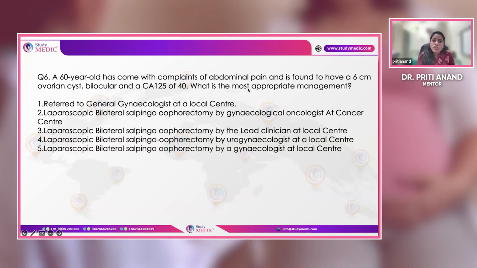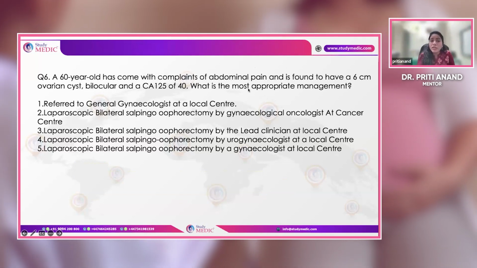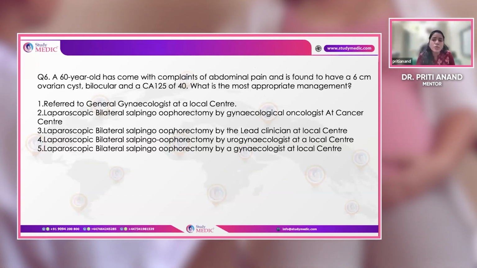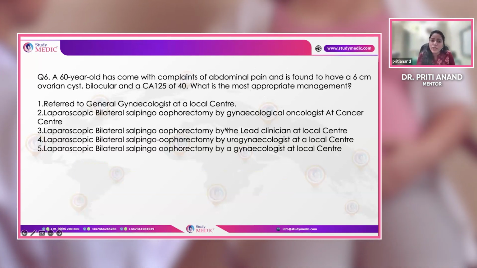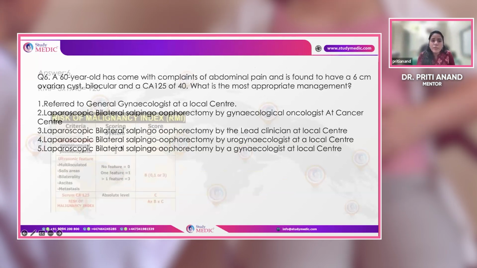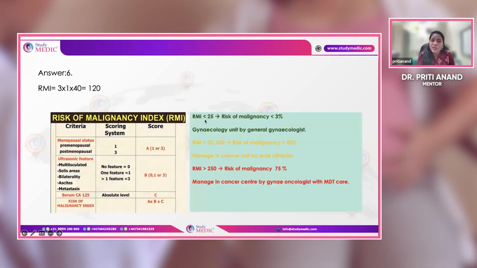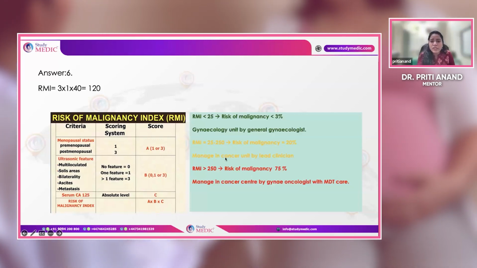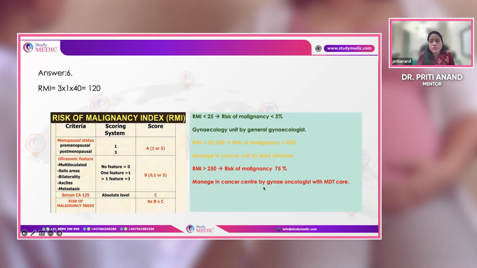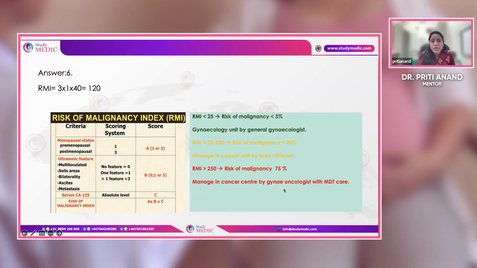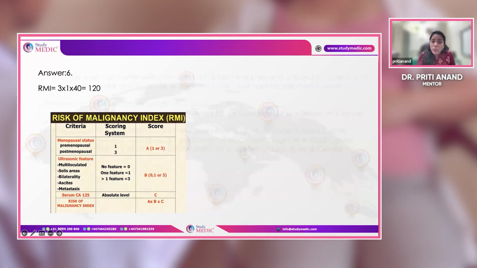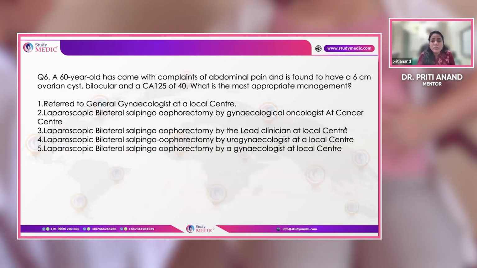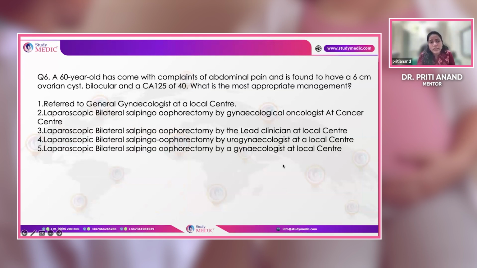Now, because she's symptomatic, you will treat her. But the most important question is where you will treat her, because there are various centers. So where we treat her depends upon the RMI score. If RMI is less than 25, by the general gynecologist; 25 to 250, cancer unit by lead clinician; and more than 250, at a cancer center. Because here the RMI is 120, she'll be treated by the lead clinician at a local center.